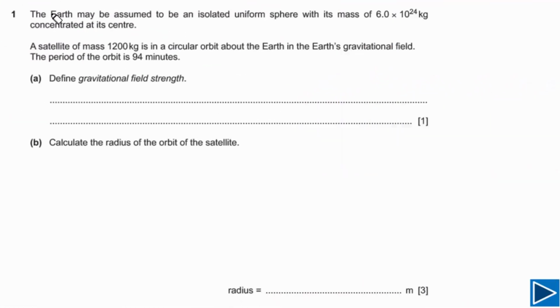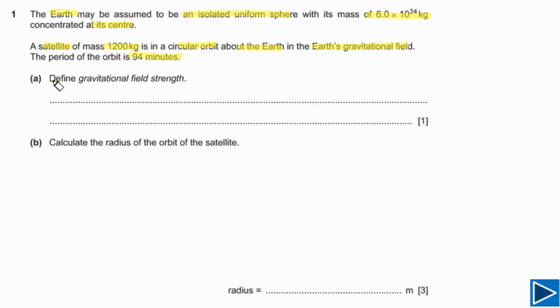For this question, it is given to us the Earth may be assumed to be an isolated uniform sphere and the mass of the Earth is given. It is also given to us we can assume that the mass is concentrated at its center. A satellite of mass 1200 kg is in a circular orbit about the Earth in the Earth's gravitational field. The period of the orbit is given, that is equal to 94 minutes.